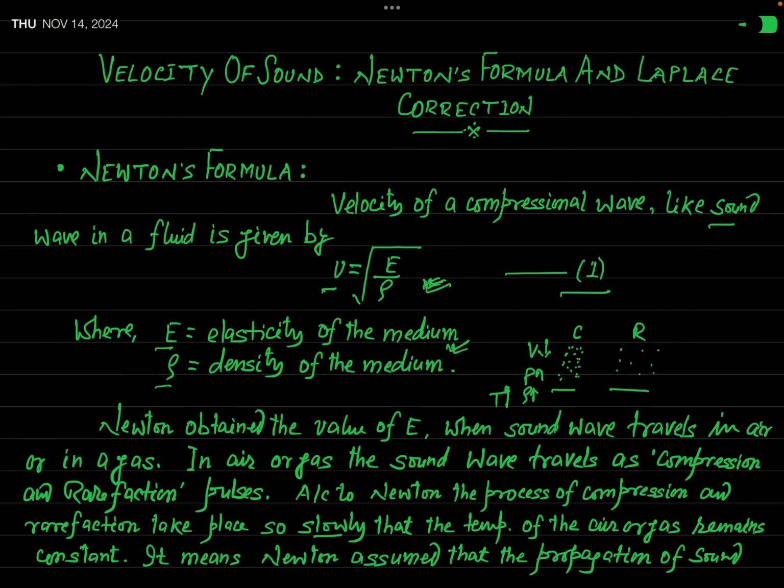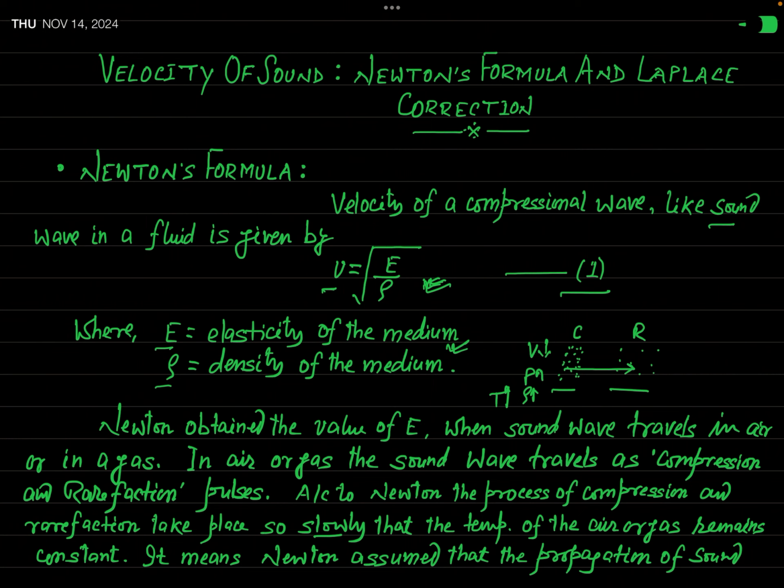T should increase. But according to Newton, since this process is very slow, in accordance with Newton's hypothesis, there will be a flow of heat energy from the region of compression to the region of rarefaction, where just the opposite phenomenon takes place.